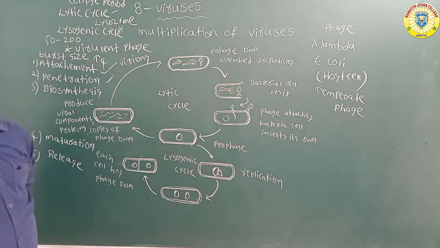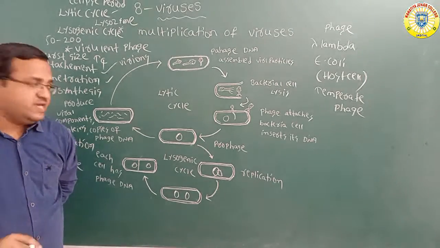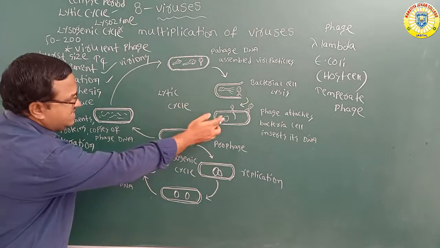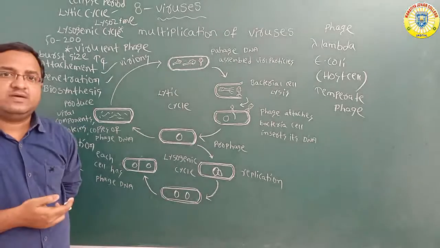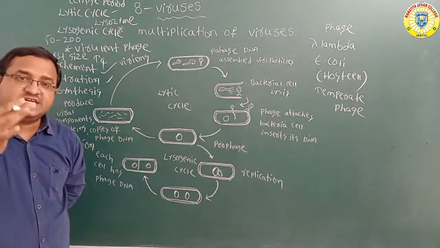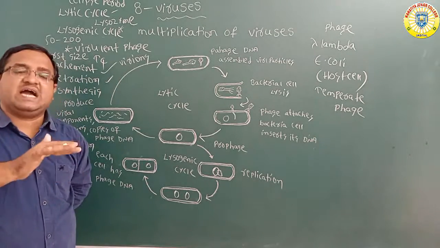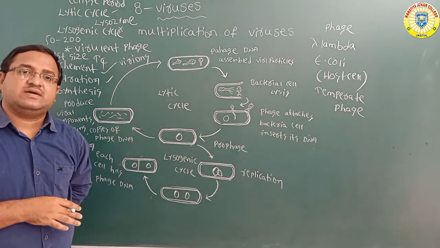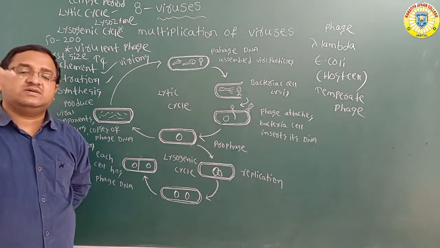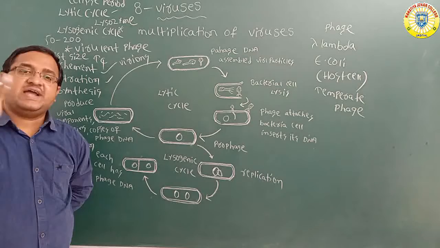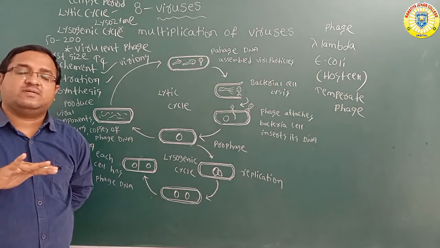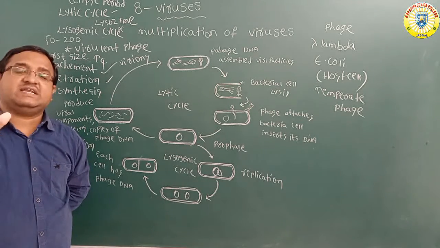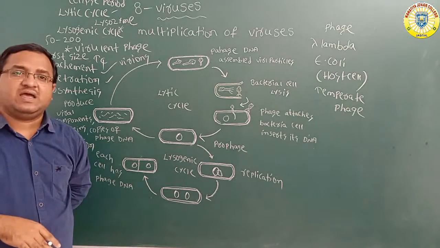But what will happen in the lysogenic cycle? Here the phage DNA enters into the E. coli bacterial host cell and combines with the bacterial circular DNA.